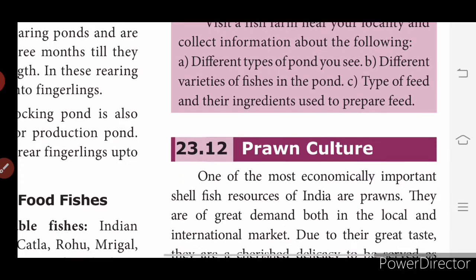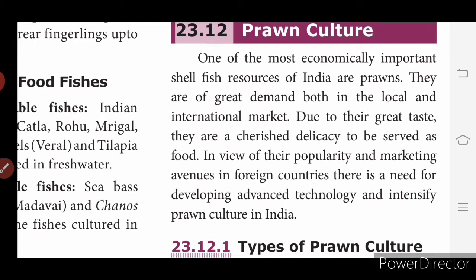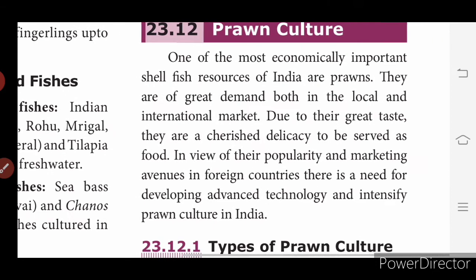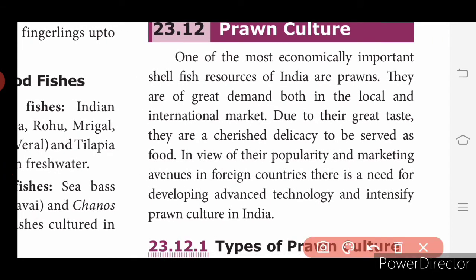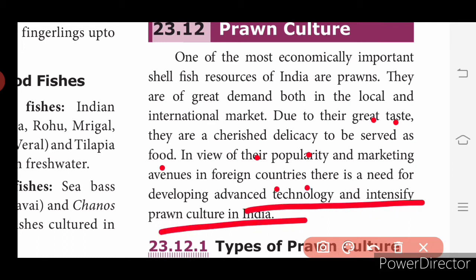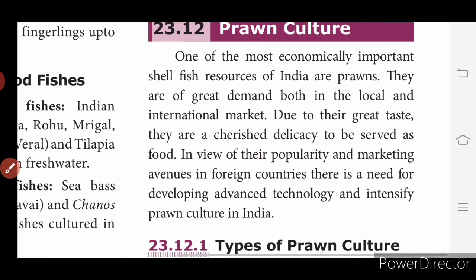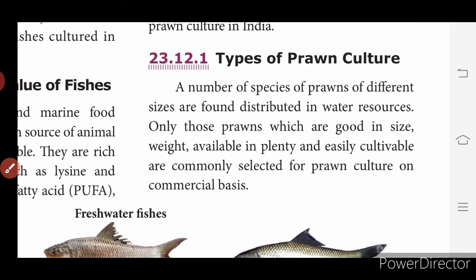So prawn culture. One of the most economically important shellfish resources of India are prawns. They are in great demand both in local and international markets, and due to their great taste they are cherished delicately to be served as food. Okay, and for the marketing avenues in foreign countries, there is a need for developing advanced technology and intensifying prawn culture in India.